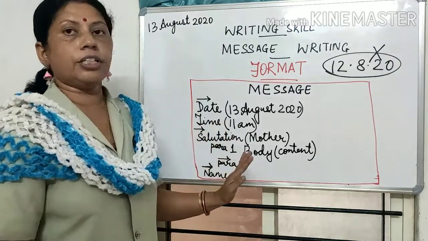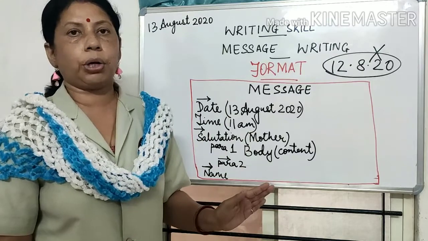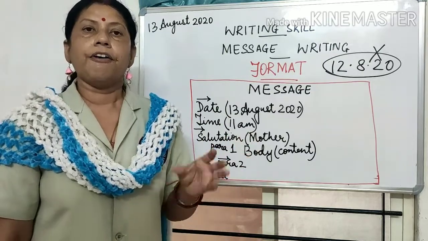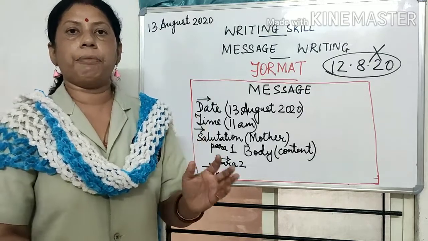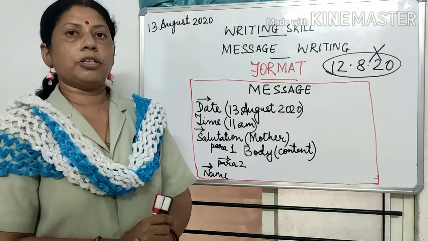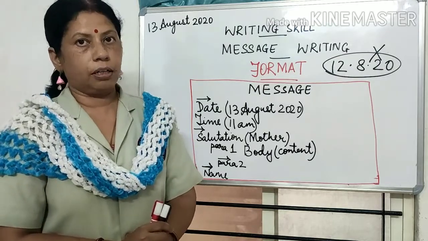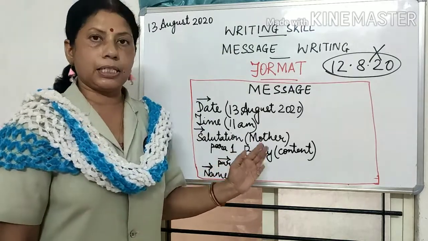Now in a message, we do not make more than 2 paragraphs. It is not required, because message is where you are giving a short information, only the important information which is required to be sent to that person. Right children? So this is the format of a message.